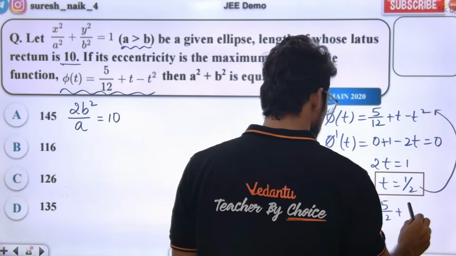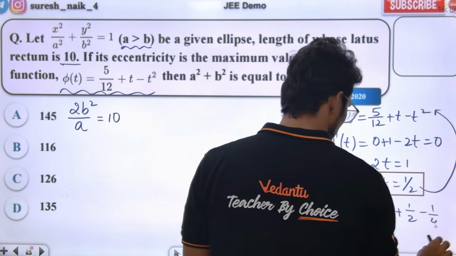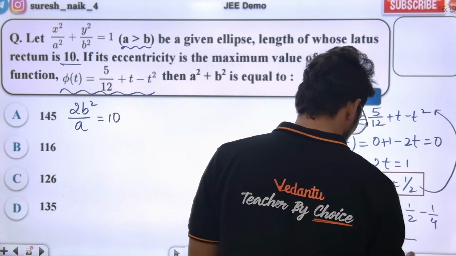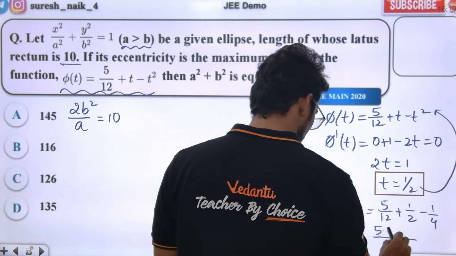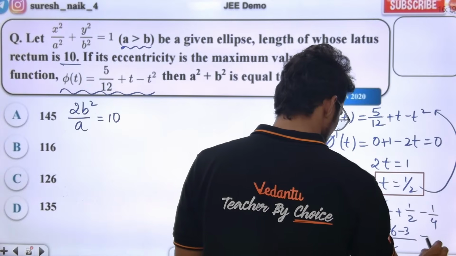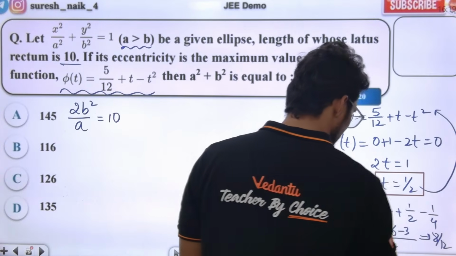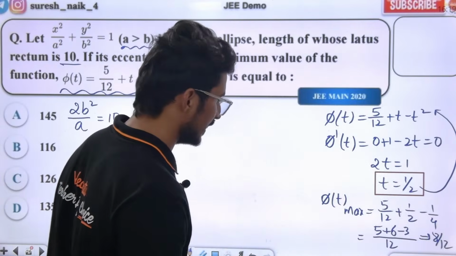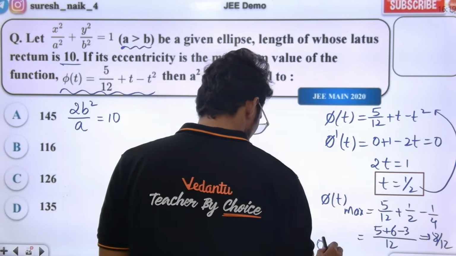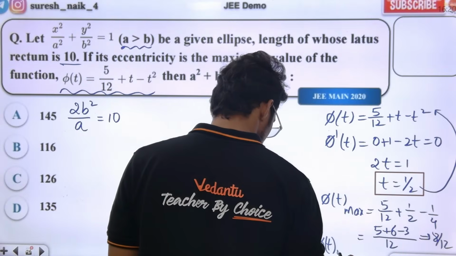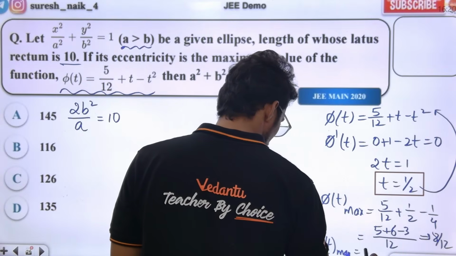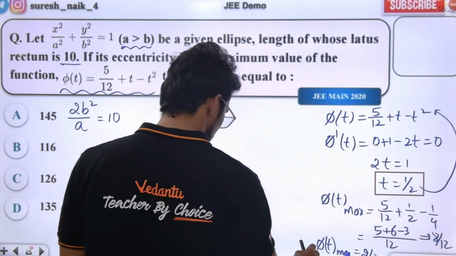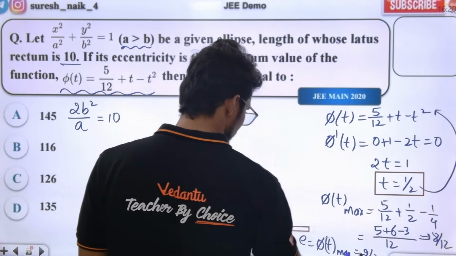5 by 12 plus 1 by 2 minus 1 by 4. So what is the LCM, sir? 12. LCM is 12. So this is 5, this is plus 6 minus 3. So 8 by 12. What is 8 by 12 basically? 2 by 3. 2 by 3 is the maximum value of this. This is your eccentricity. Check. Eccentricity is basically the maximum value of this.